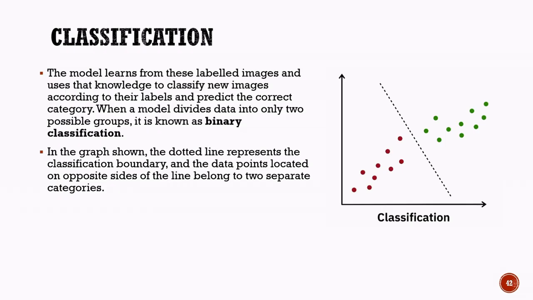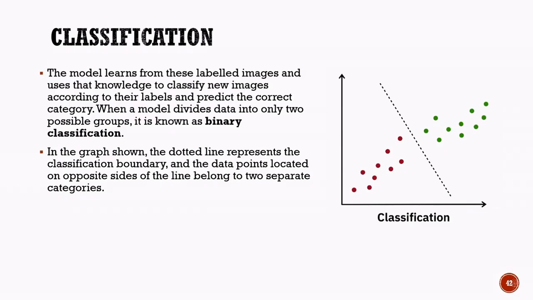The graph shown on this slide illustrates the concept of binary classification. The red and green data points represent two different categories. The dotted line in the graph is called the classification boundary or decision boundary. It acts as a dividing line between the two categories. Data points on one side of the boundary belong to one category, while data points on the other side belong to the second category.